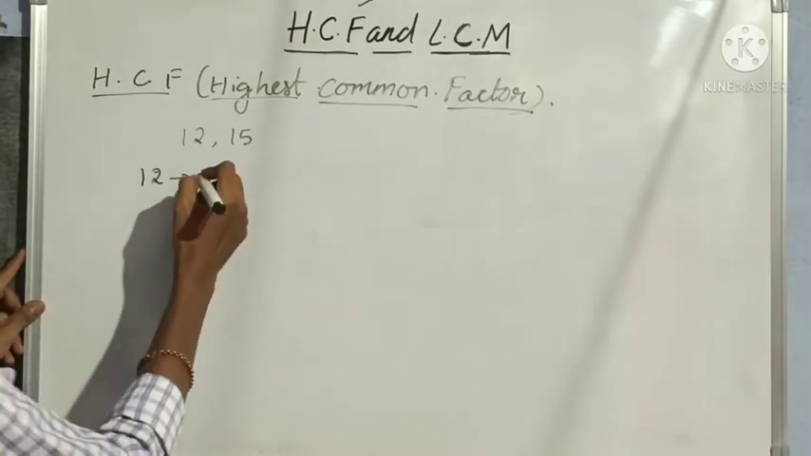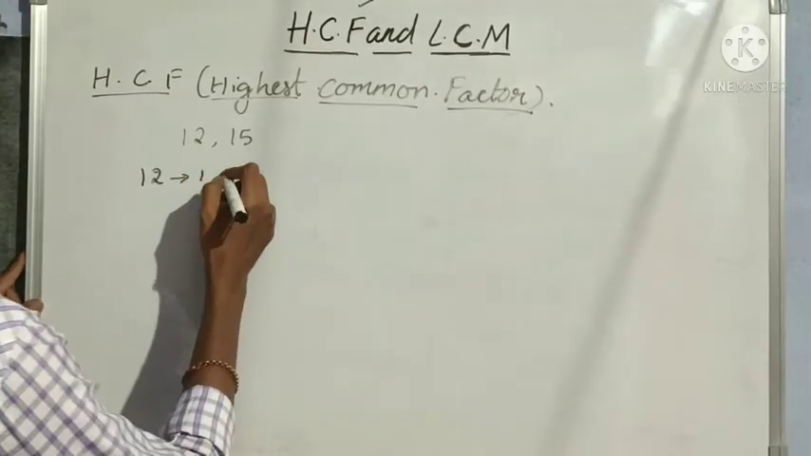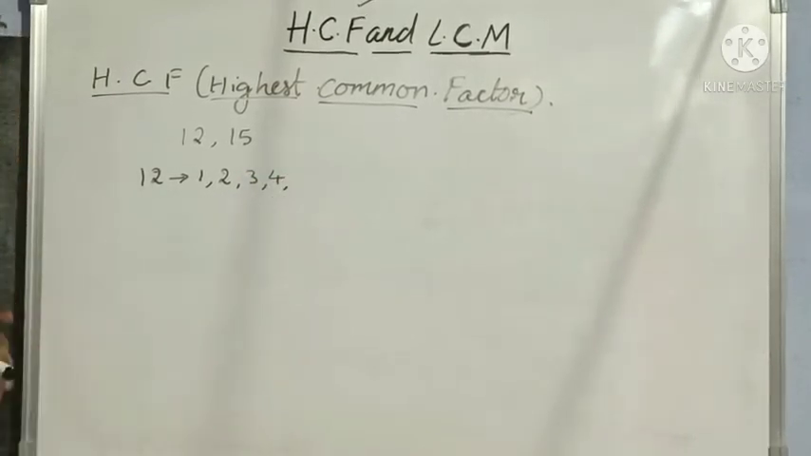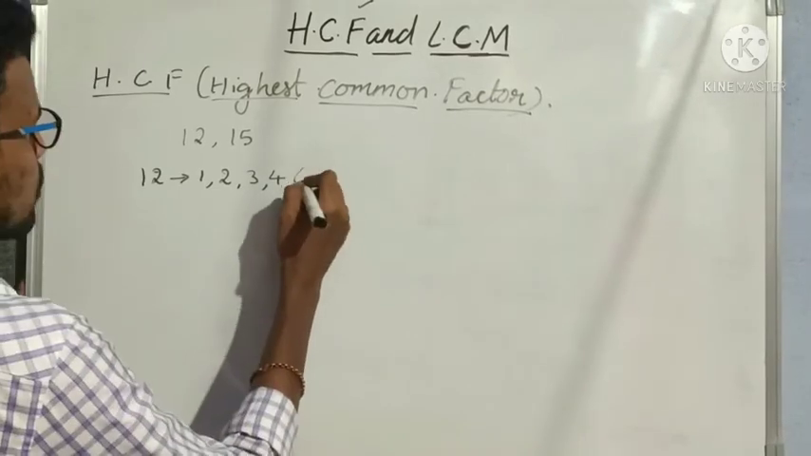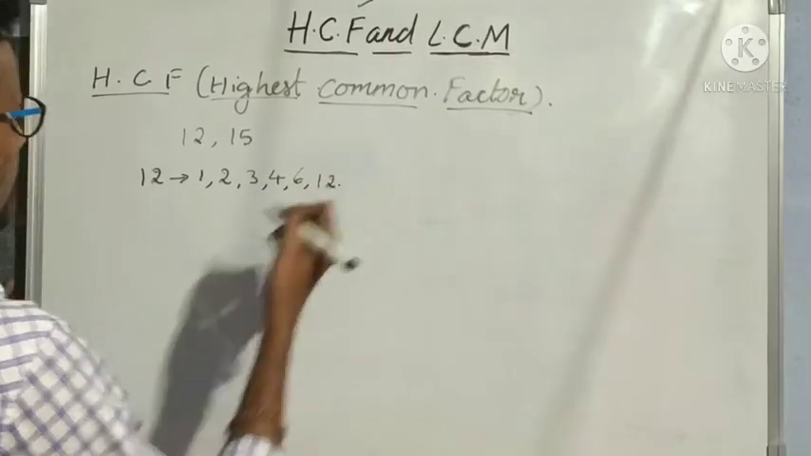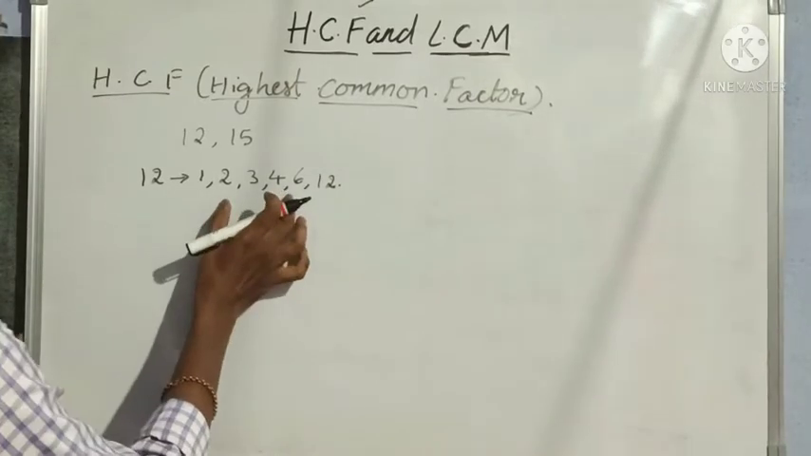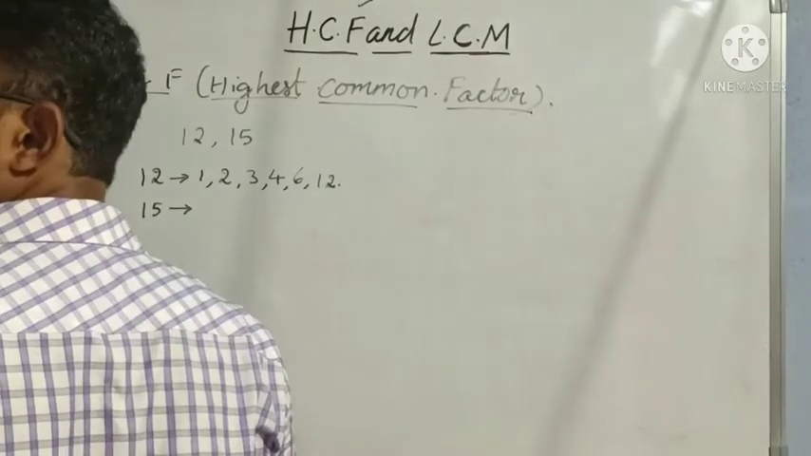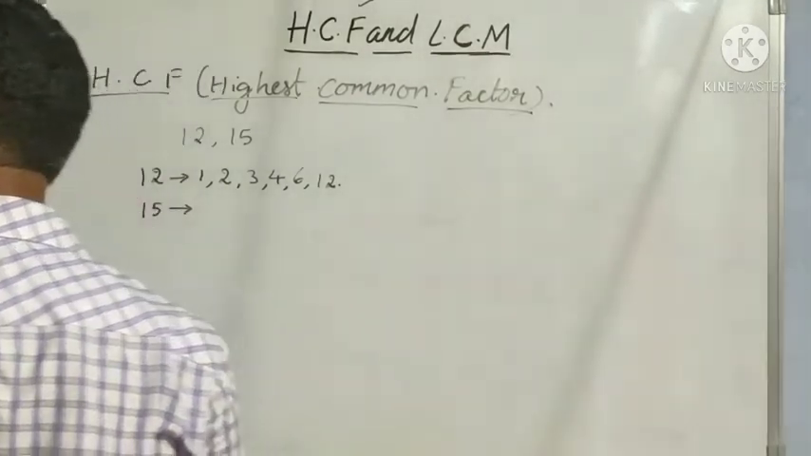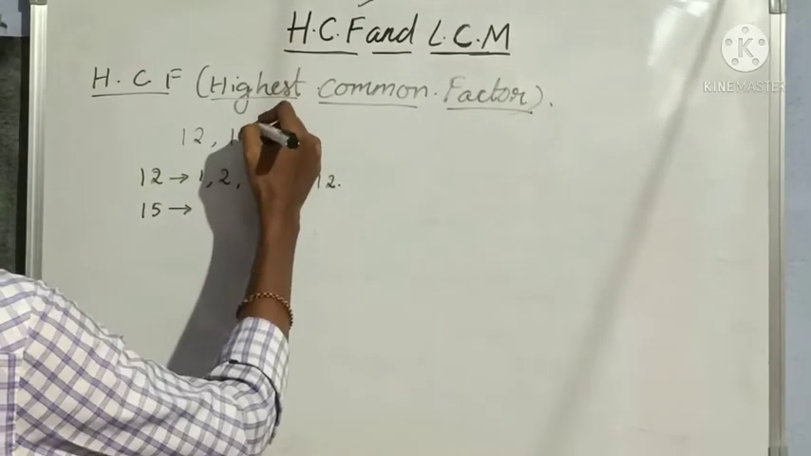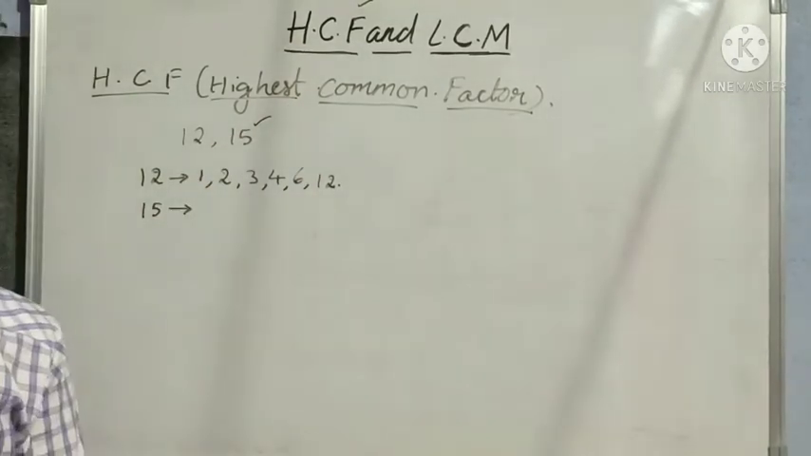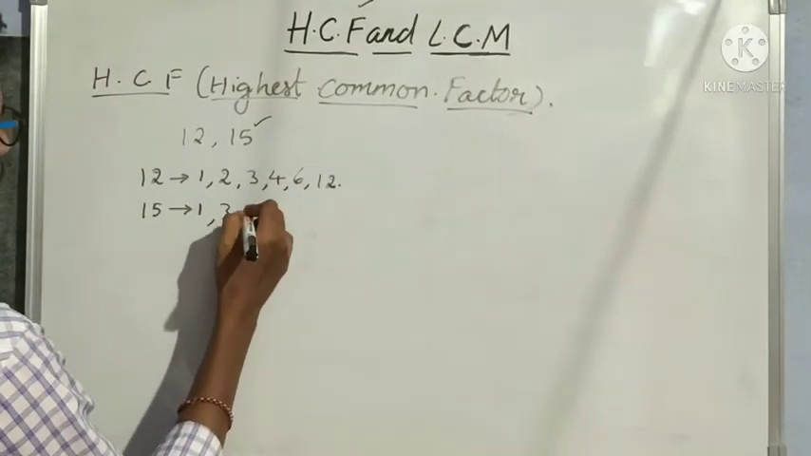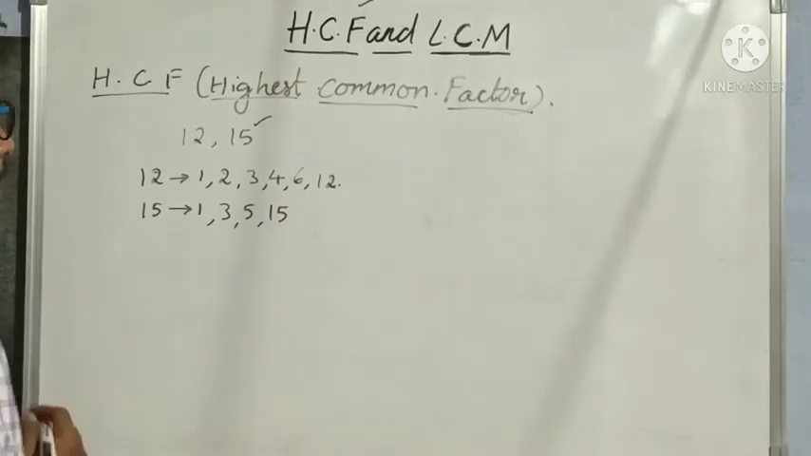So what are the factors of 12? 1 divides 12, one table will get 12. 2 divides 12, 3 divides 12, 4 divides 12, 6 divides 12, and 12 divides 12. Correct? Yes, these are the factors of 12. Next, what are the factors of 15? So 1, 3, 5 and 15 are the factors of 15.